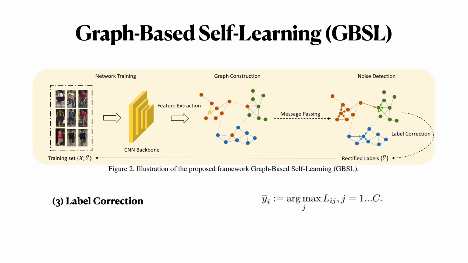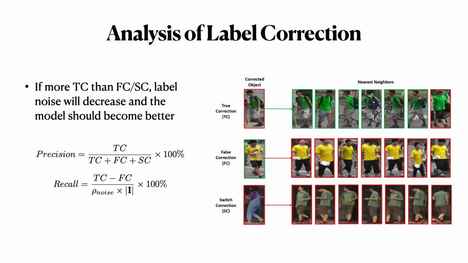After a few iterations between network training and label correction, both the labels of the training data and the performance of the model will converge. Then we can finish the training. In the label correction phase, some labels of the samples in the training set will be changed. There are 3 types of situations.